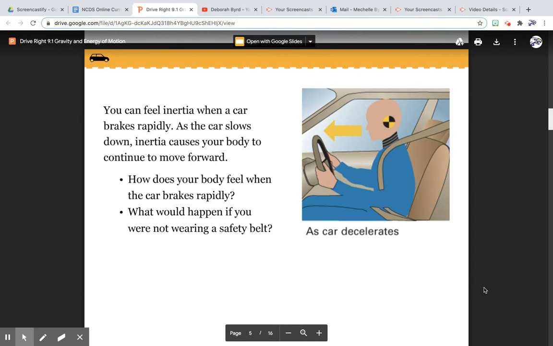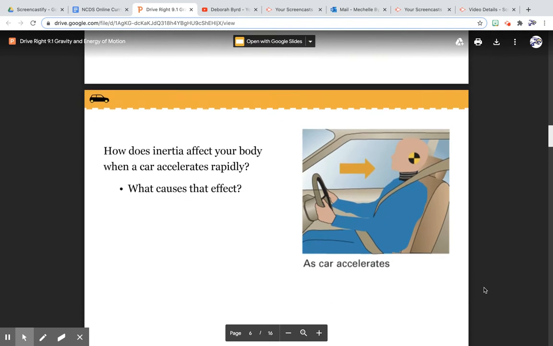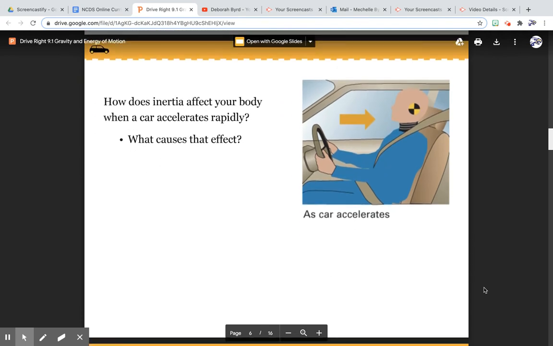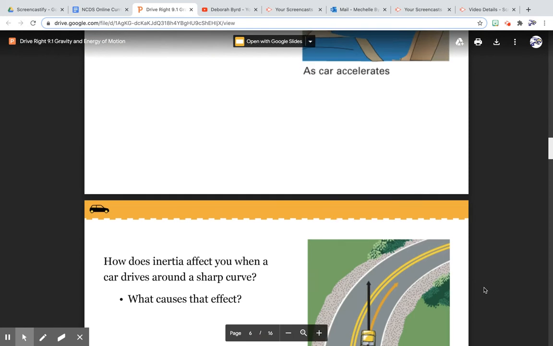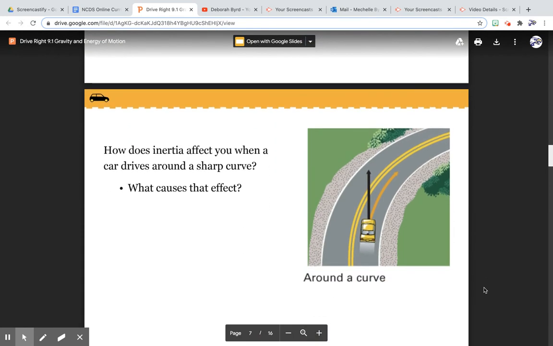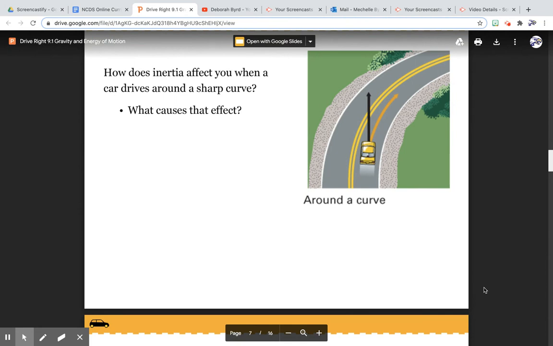You feel inertia when a car brakes rapidly. As the car slows down, inertia causes your body to continue to move forward. How does your body feel when your car brakes rapidly? What would happen if you were not wearing a seatbelt? How does inertia affect your body when a car speeds up rapidly? What causes that effect? How does inertia affect you when a car drives around a sharp curve? What causes that effect?